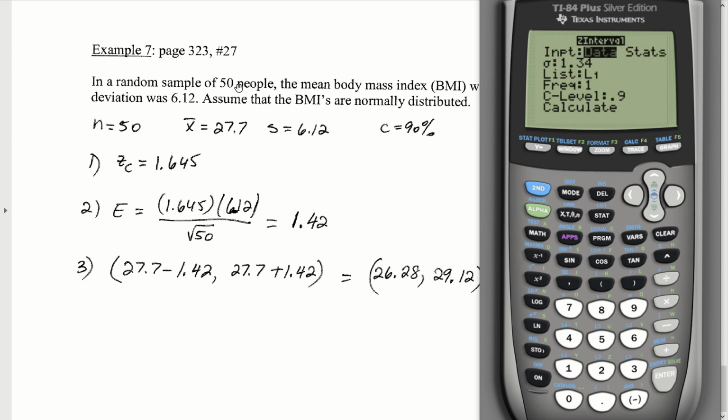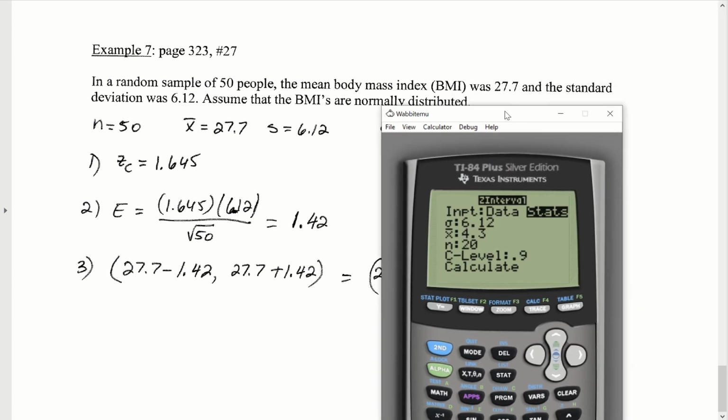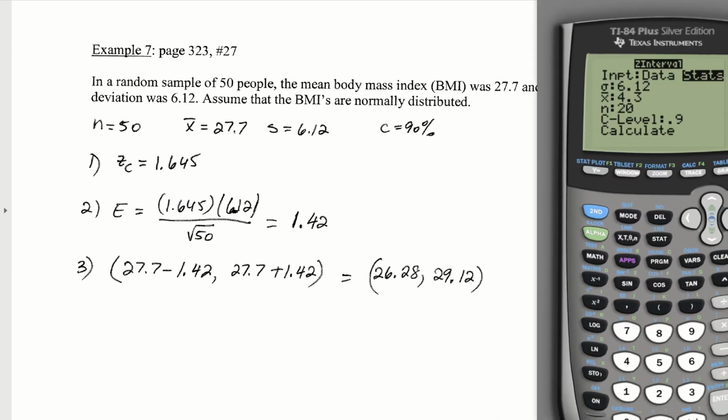This time, we weren't given the BMIs of all 50 individuals. We just have the summary statistics. So I want to work off of the stats ribbon. I'm going to move over to select stats and hit enter. The standard deviation was 6.12. The sample mean, they told us, was 27.7.